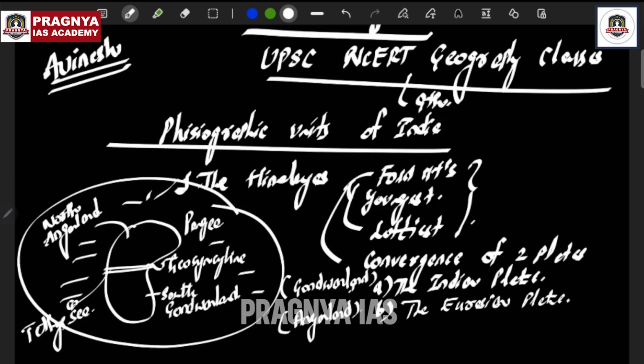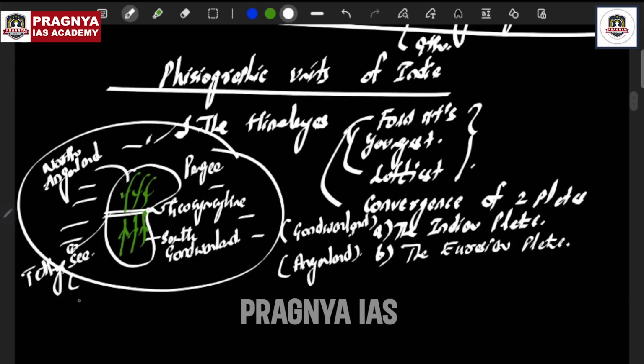I told you, over a period of time the Tethys Sea was filled with sediments brought by the rivers from the southern Gondwana land and Angara land. Initially it was composed of marine sediments, and later on these marine sediments were added with riverine sediments. That's why Tethys Sea sediments are made of marine and riverine sediments. That is what you have to remember at present.